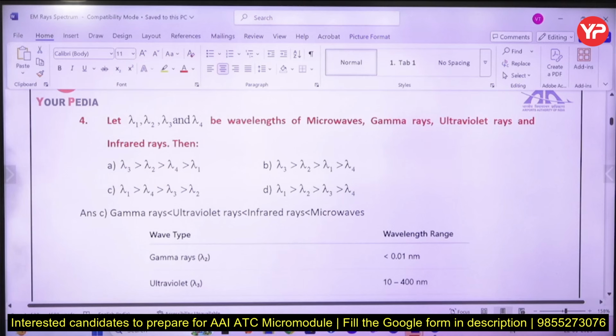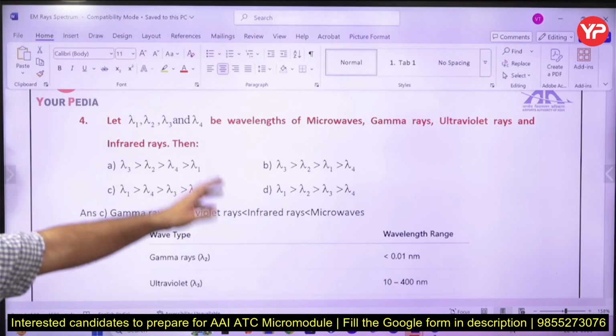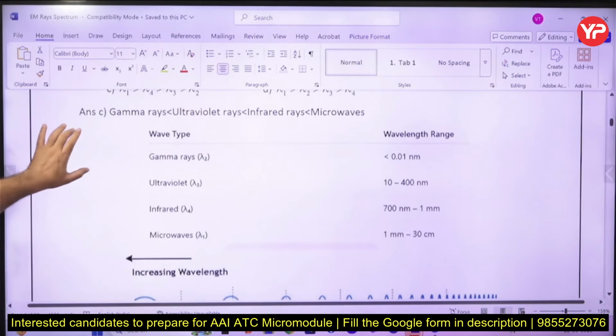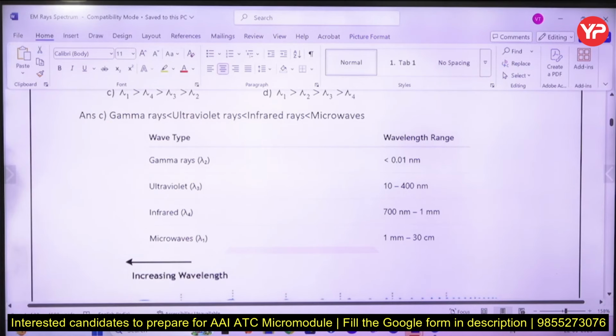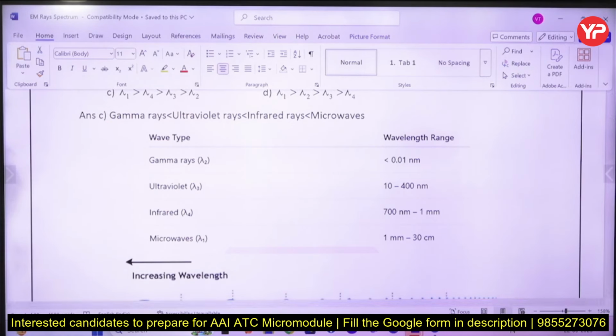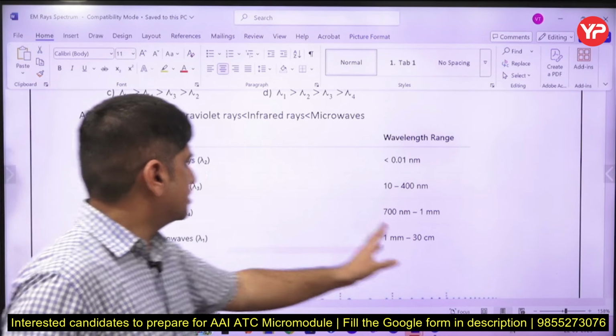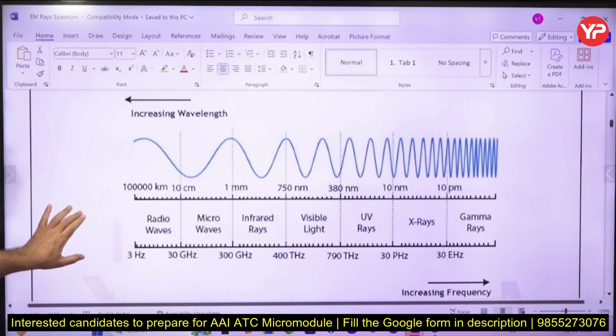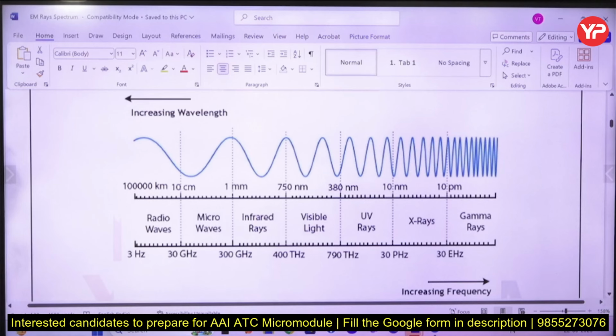Right, now let's say lambda 1, lambda 2, everything, wavelength is given. Again the same question. You see the questions are being repeated from the same concept. All you need to know is the diagram which I have shown you, and many more diagrams I am going to show you. Gamma has maximum frequency, minimum wavelength. Here wavelength is increasing from gamma to microwaves.